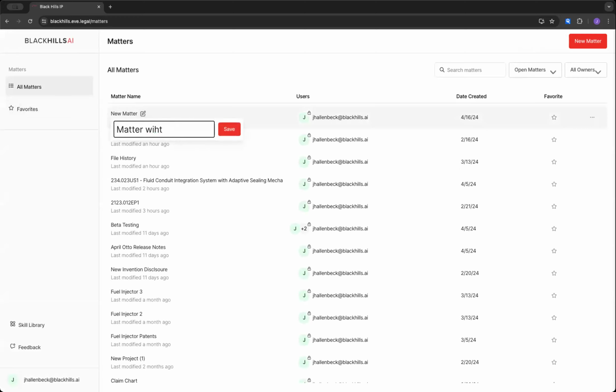Matter with new name. Okay, you could put your docket number on there. You can put the client name on there. You can give it the project name, or an operation name, like it's a military operation or whatnot. Name it whatever you want.